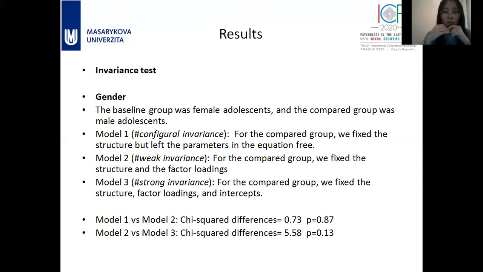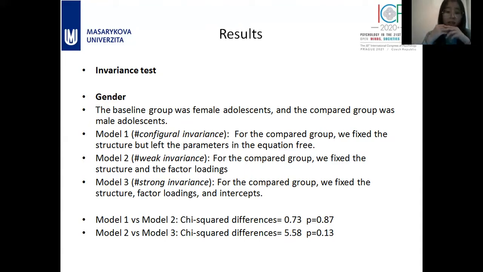In the second model, for the compared group, we fixed the structure and the factor loadings according to the baseline group. And in the final model, for the compared group, we fixed not only the structure and factor loadings, but also the intercepts.